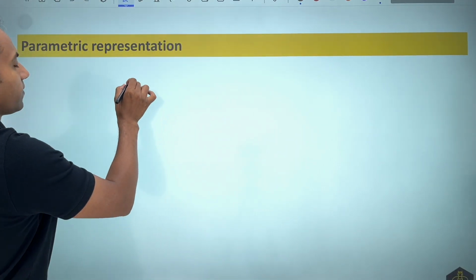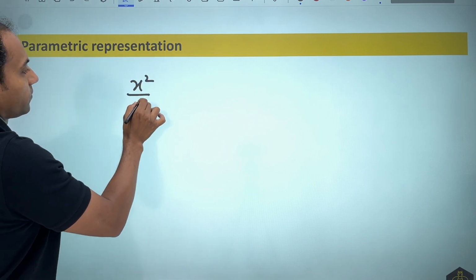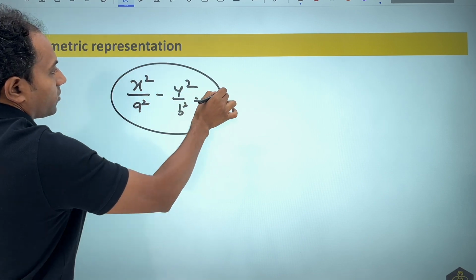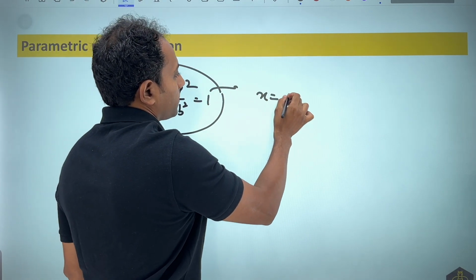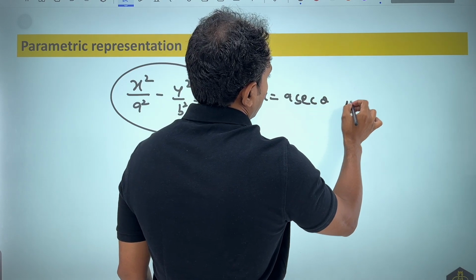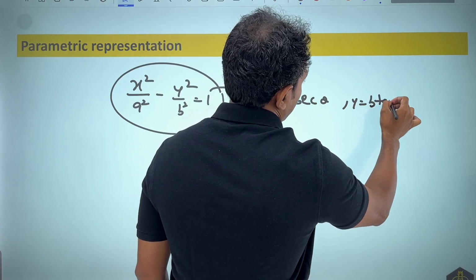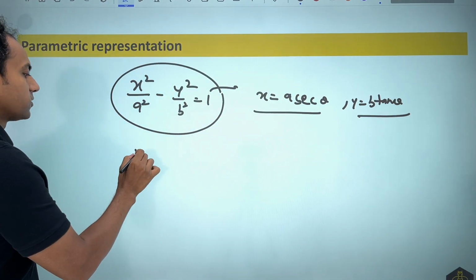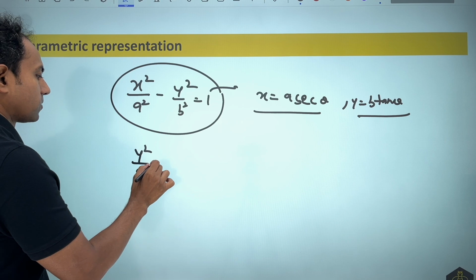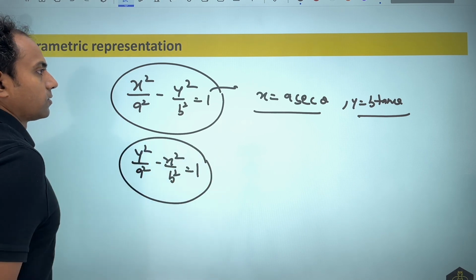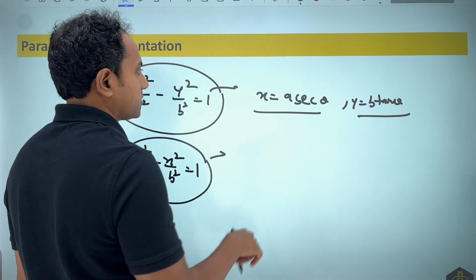So if we have a hyperbola of this form, the parametric equation will become x equal to a sec theta, y equal to b tan theta. If we have one of this form, y square by a square minus x square by b square equal to 1, the x and y coordinates will interchange.